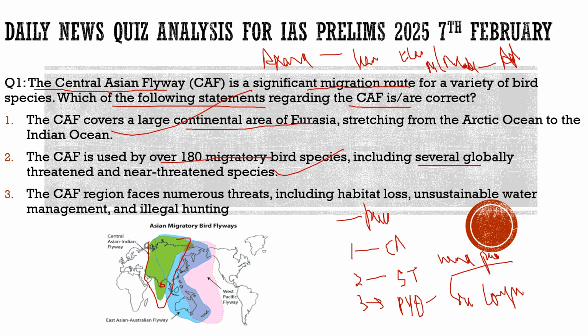And because of these species, when we install these windmills there, it can harm their survival itself. Third statement, the Central Asian Flyway region faces numerous threats, including habitat loss, unsustainable water management, and illegal hunting. 100% correct. So with respect to this question, all three statements are correct.